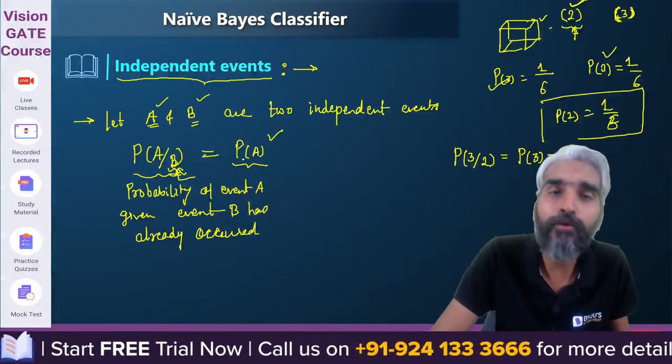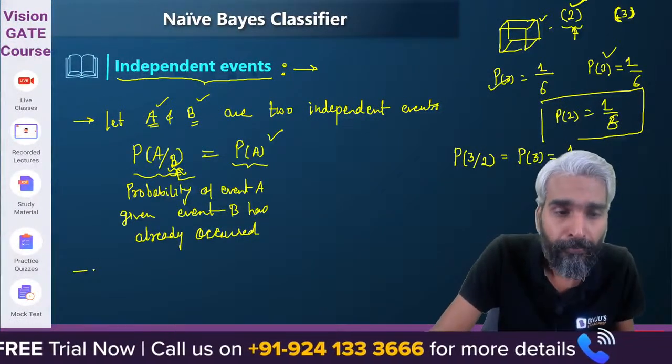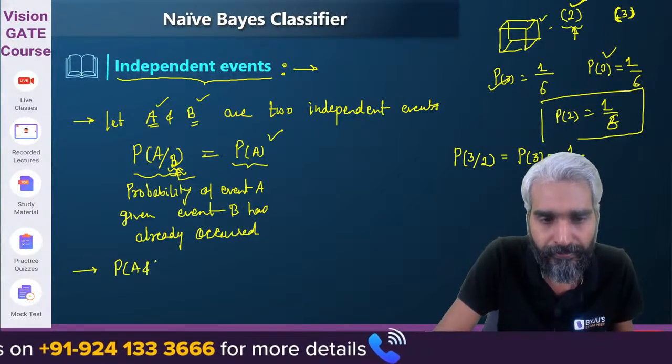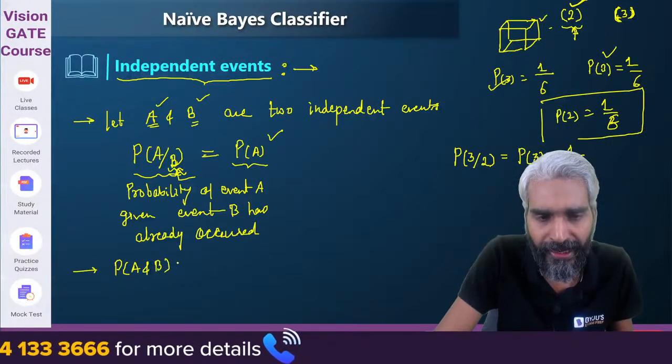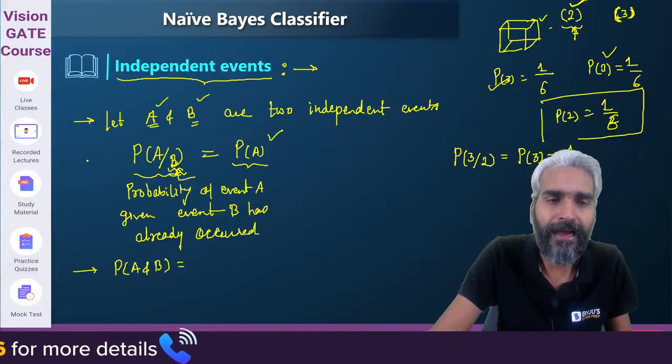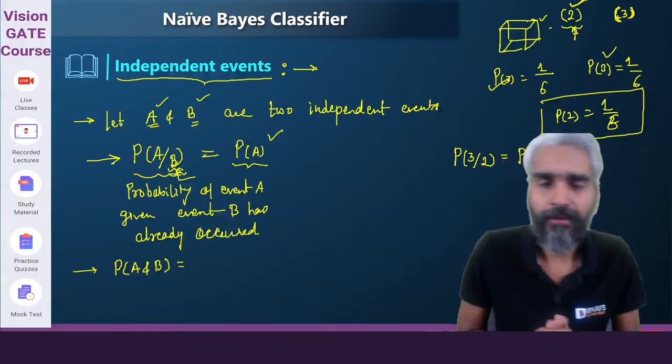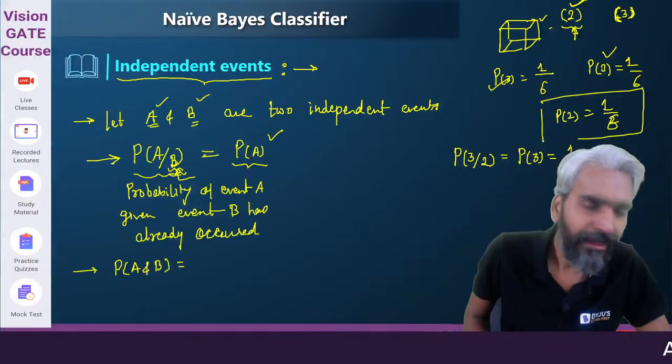Now please try to understand. What is the probability of A and B if A and B are independent events?